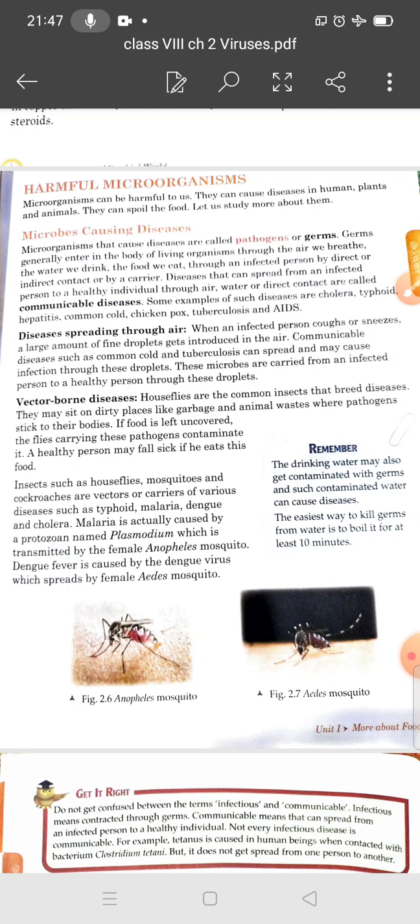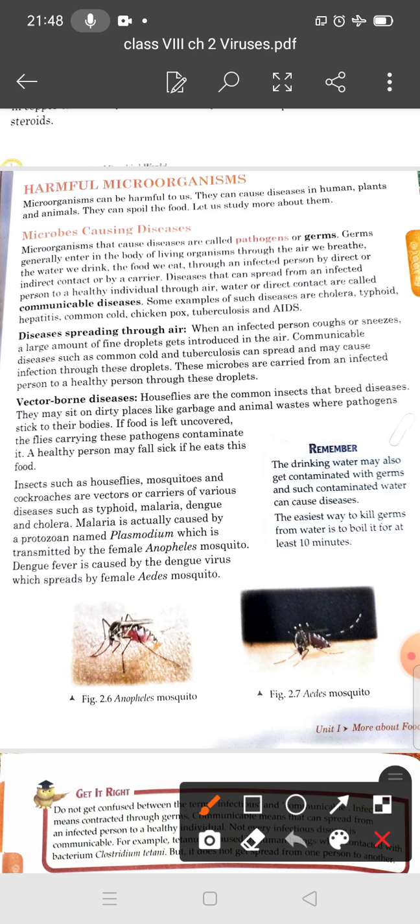The harmful effects of microorganisms can be categorized into two groups: causing disease in plants, animals and human beings, and second, food spoilage. You can underline this point or note it: disease-causing microorganisms are called pathogens or germs.